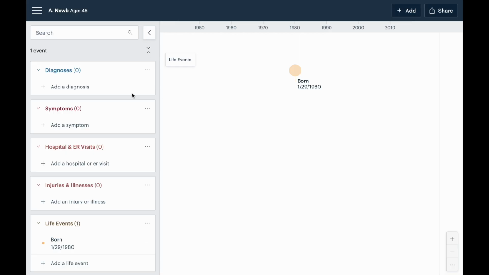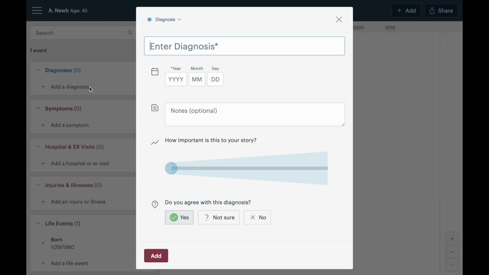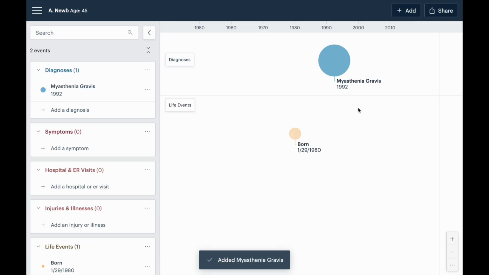Let's get started. You may have already entered a diagnosis, but let's just go ahead and add a diagnosis. The way people usually get started is by thinking of a really important event. Usually it's a diagnosis that is important to their story. So I'm going to make this very important. And you might note that there is a question here. Do you agree with this diagnosis? Yes, not sure, no. So for now, I'm going to say yes. I'm going to add that.